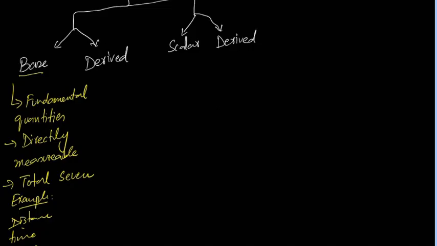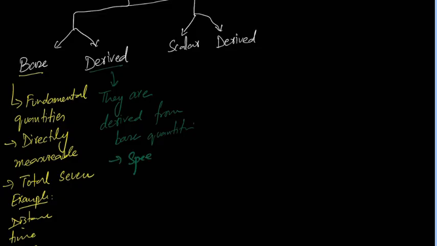Okay, how can you define derived quantities? They can be defined as: they are derived from base quantities. Okay, what are the examples of that? You can take the example of speed. It can be speed, it can be acceleration, any quantity other than the base quantity is a derived quantity.